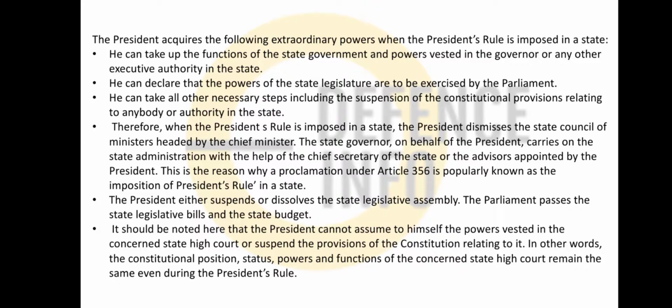Therefore, when President's Rule is imposed in a state, the president dismisses the state council of ministers headed by the chief minister. So just remember this, very important. And the state governor, on behalf of the president, carries on the state administration with the help of the chief secretary of the state or the advisors appointed by the president. The president can either suspend or dissolve the state legislative assembly. Even the Parliament passes the state legislative bill or the state budget.